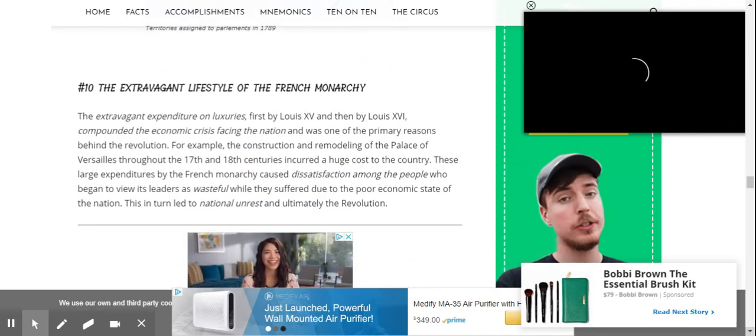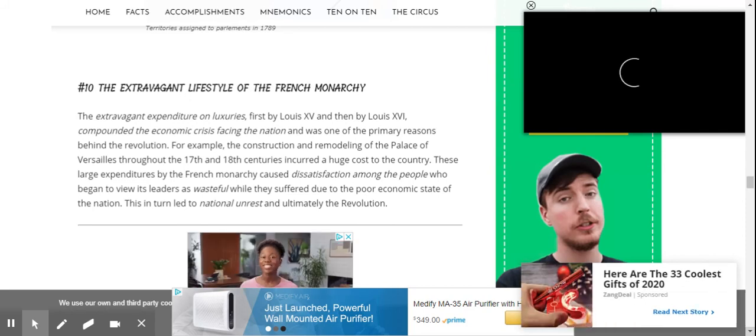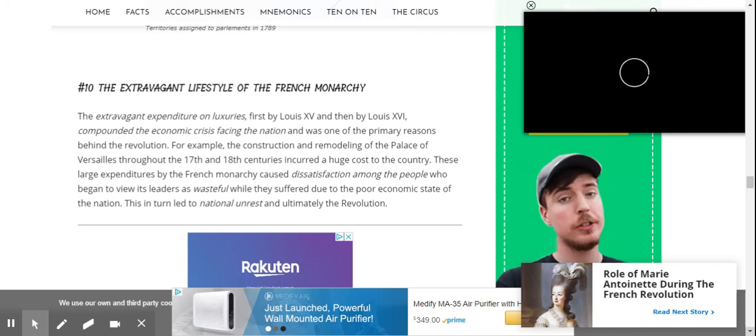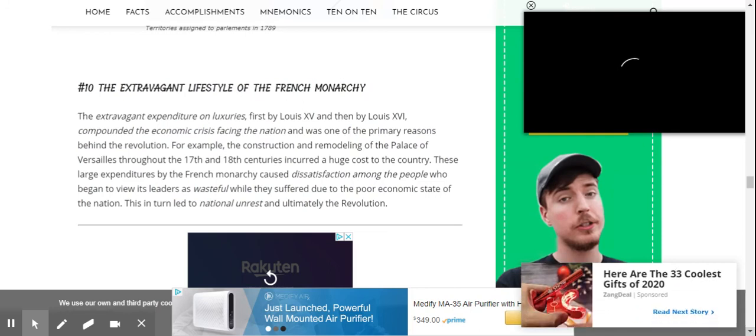Ten, the extravagant lifestyle of the French monarchy. We already know about this based on Chapter 5's discussion of Louis XIV and his building of the Palace of Versailles, how he was known to be extravagant, luxurious, pompous. The extravagant expenditure on luxuries, first by Louis XV and then by Louis XVI, compounded the economic crisis facing the nation. It was one of the primary reasons behind the revolution.